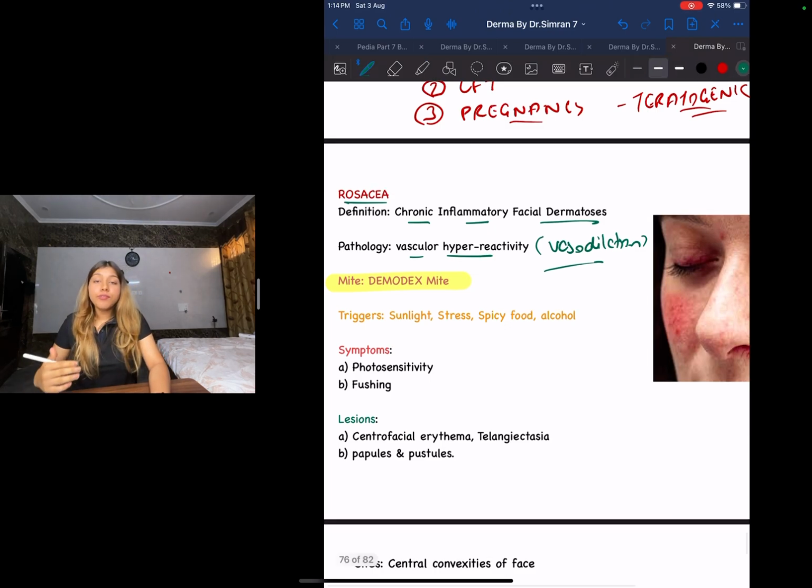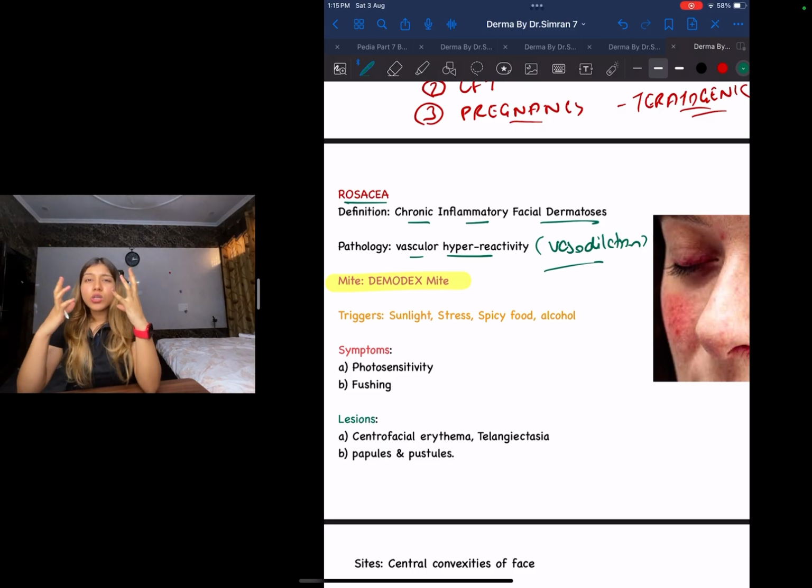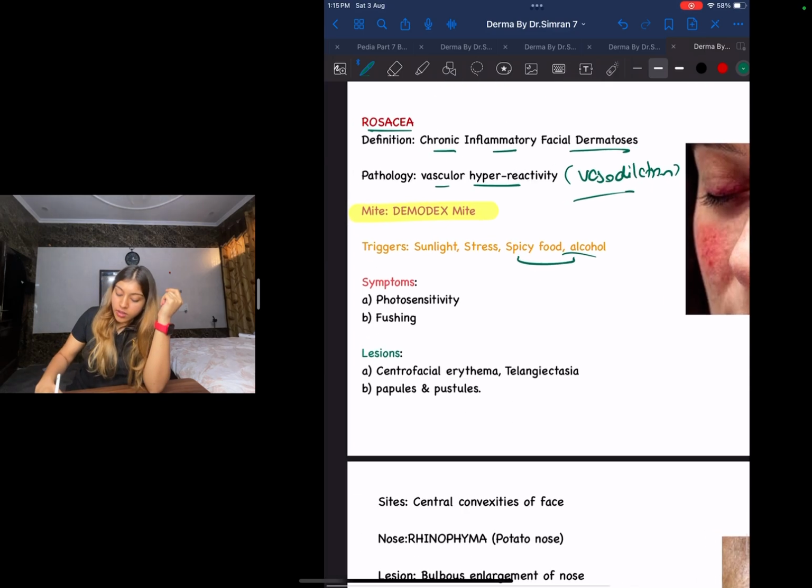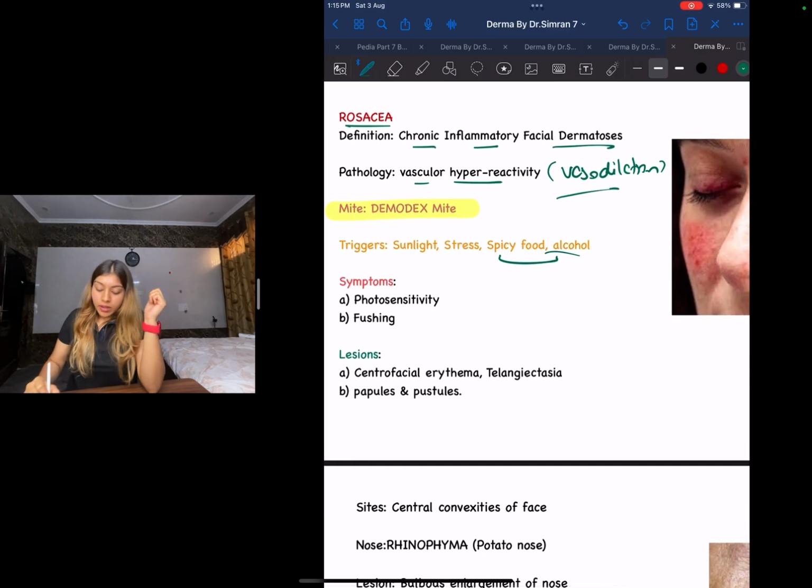What are the different triggers? The triggers are sunlight, stress, eating a lot of spicy food. Some people, when they eat a lot of spicy food, the face turns red. And also alcohol. Everything that you love here, spicy food and alcohol. What are the different symptoms? The patient will show photosensitivity and flushing. A red, pink, tomato-like face will come.